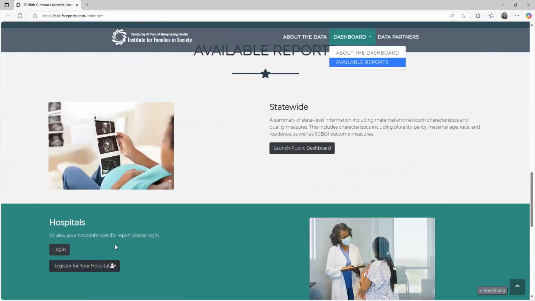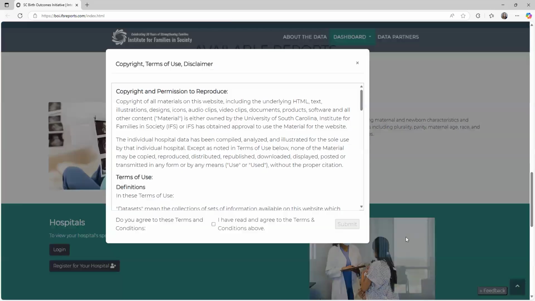So if you are a hospital user, you're going to log in here with your login. And when you get in, I can't show hospital level data in a public recording, but you'll have drop downs for each of the hospitals that you have access to, and you will have unrestricted ability to play with the data. So here's the launching the public dashboard.